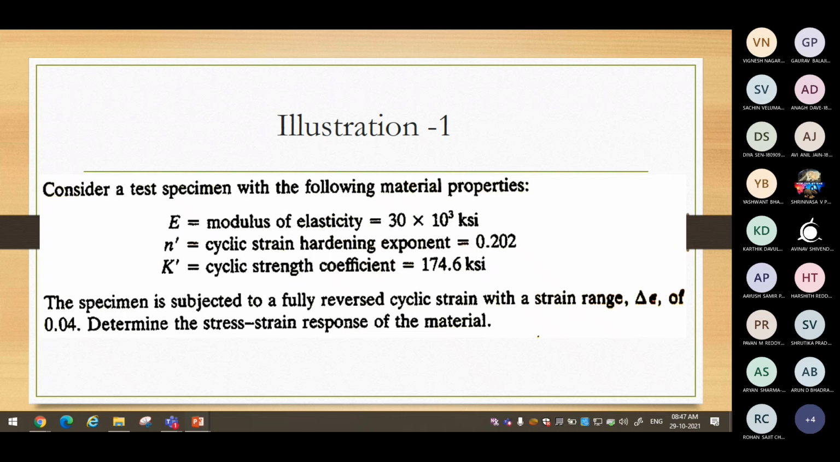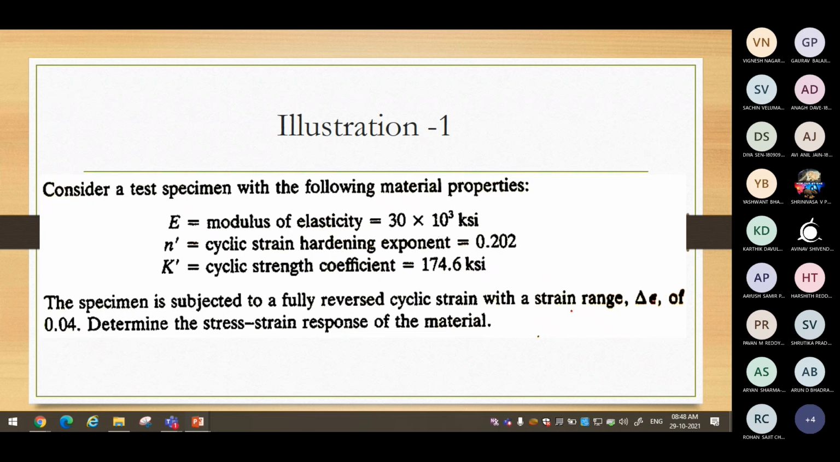The problem says, consider a test specimen with the following material properties. Some material properties have been given, and Young's modulus, which you are very well aware of. Then n dash and K dash. n dash is the cyclic strain hardening exponent, K dash is the cyclic strength coefficient. The units are mentioned in KSI, kilo pound per square inch, and it is said that the specimen is subjected to a strain range. Please look into that word, range.